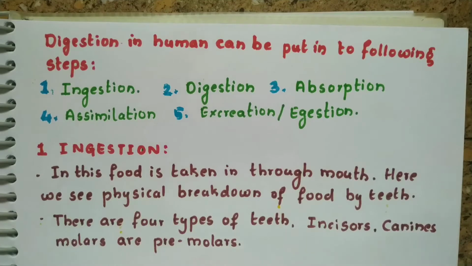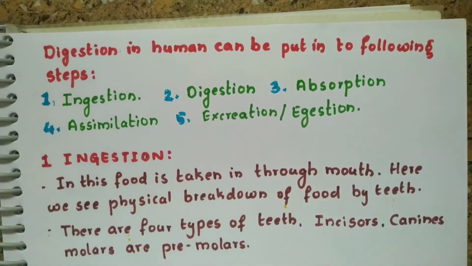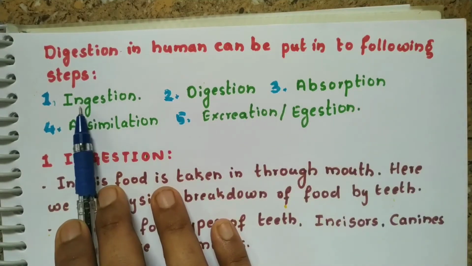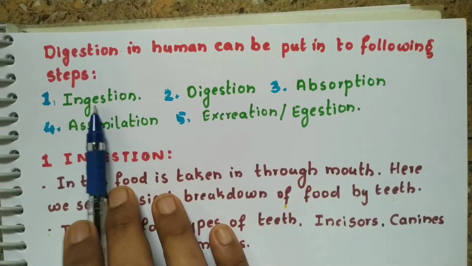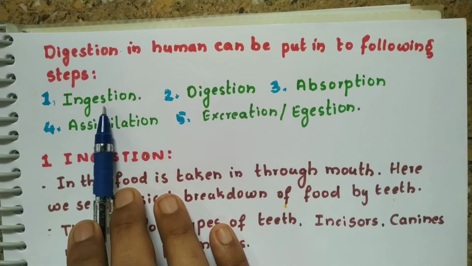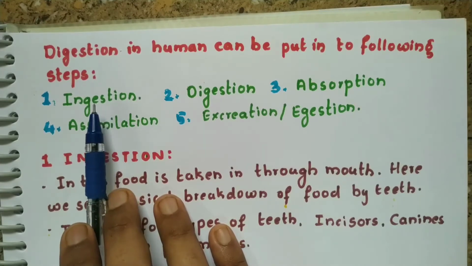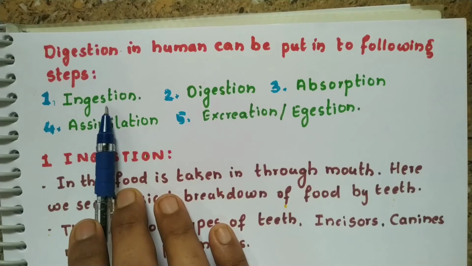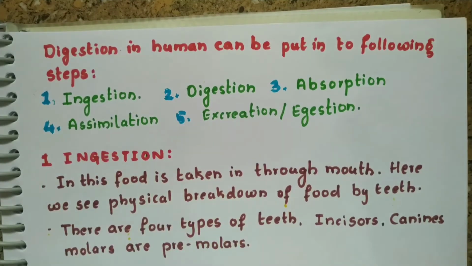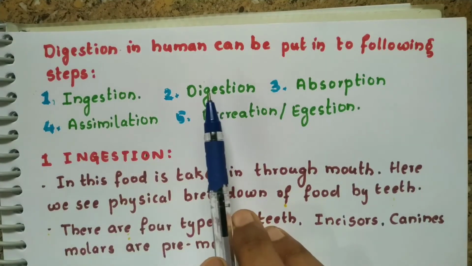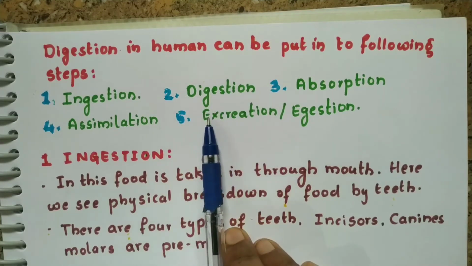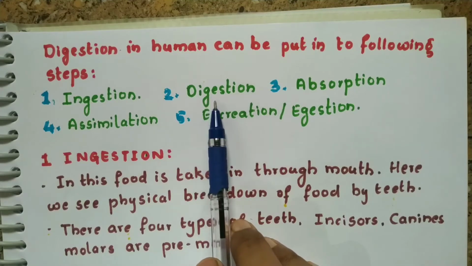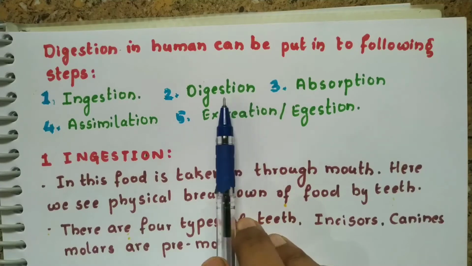So the digestive system of humans can be put into the following steps. The first step is ingestion. In ingestion, we take in the food through the mouth. In the mouth, the food gets broken into smaller bits, and then the next process will be digestion. In digestion, food gets broken into its constituents. For example, the protein gets converted into amino acids. Fat will get converted into fatty acids.